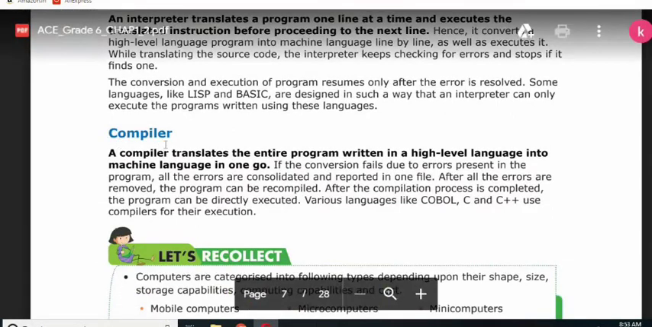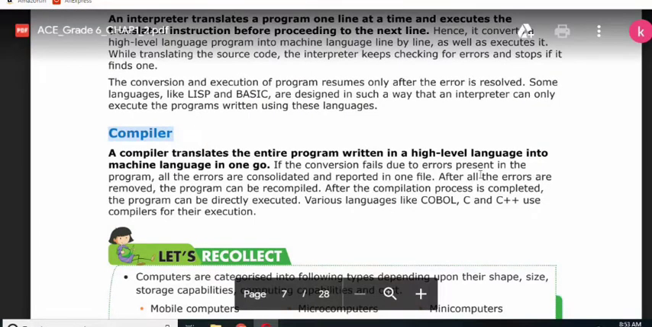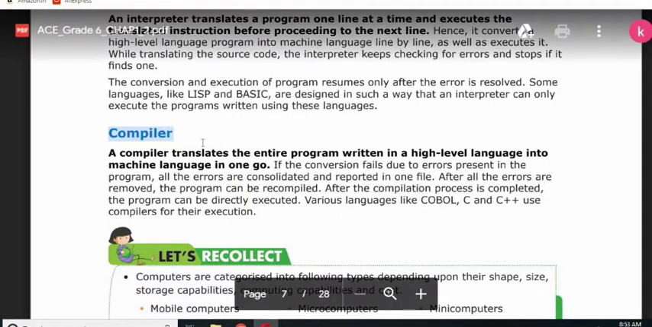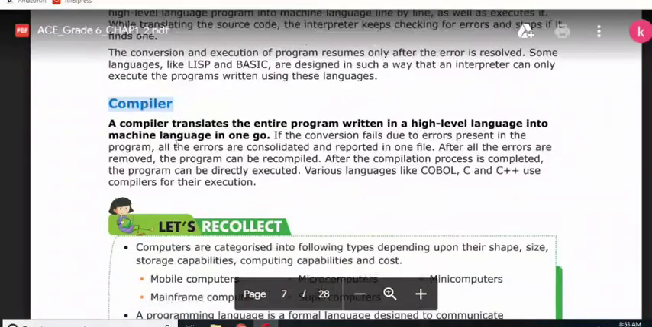That's why we designed the compiler. What the compiler does is convert all the lines in one go. If you have written a 100 line program, it will convert all 100 lines together into machine language, and at the end it will show you the errors, meaning the mistakes that are in the program. So I think you are clear on both the interpreter and the compiler. The interpreter converts one line at a time into machine language, and the compiler converts the entire program. So the interpreter is a bit slow and the compiler is a bit fast.